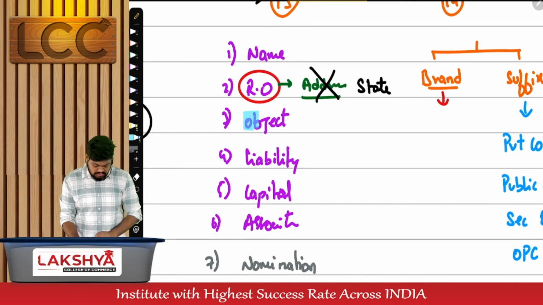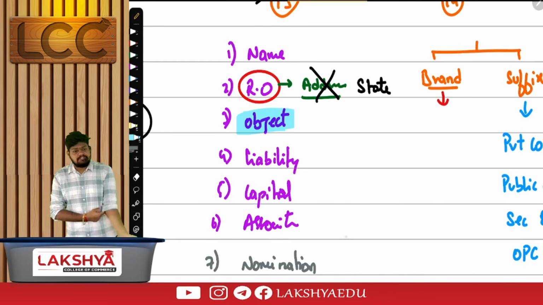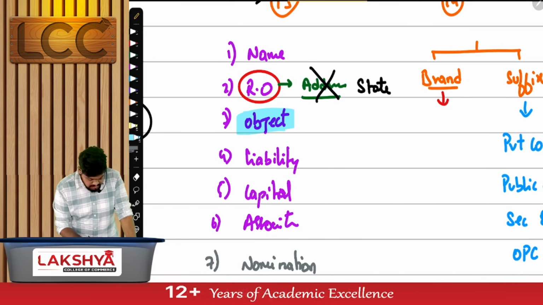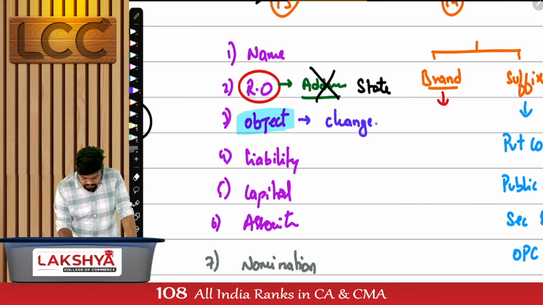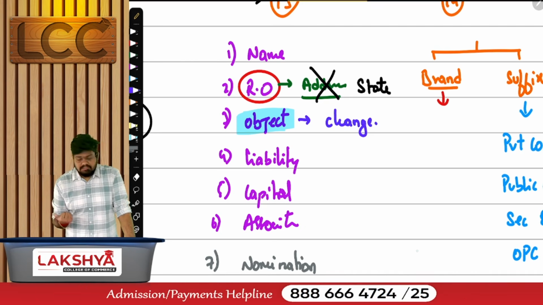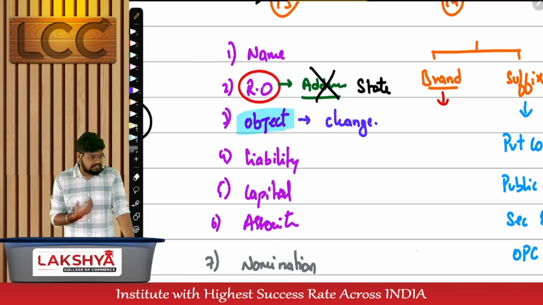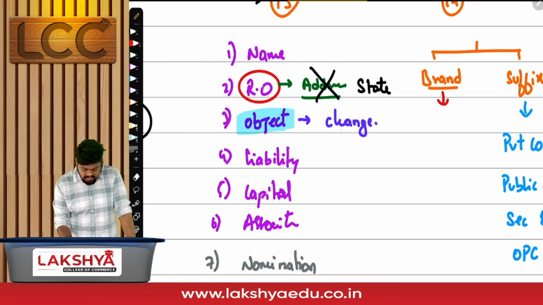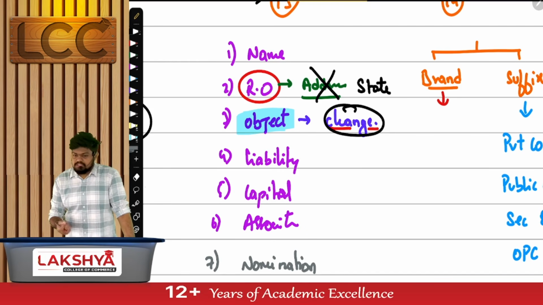Then the object clause. The object clause mentions the purpose for which the company is incorporated. Can I change the purpose for which the company is incorporated? Yes, I can modify the objects of the company. I can start a new business. I can discontinue a business. Everything is allowed. I can change the business of the company. I can alter my object clause. It is allowed to alter it, but there are procedures to be followed.